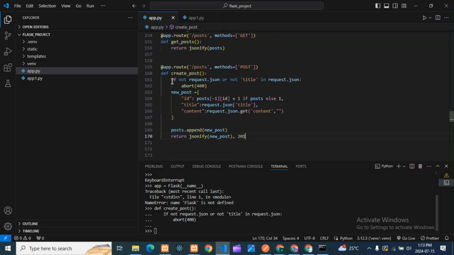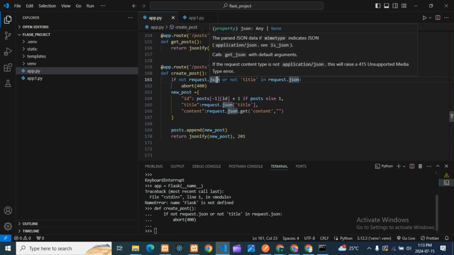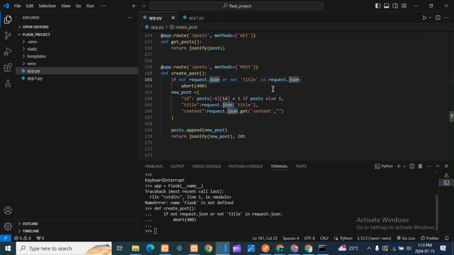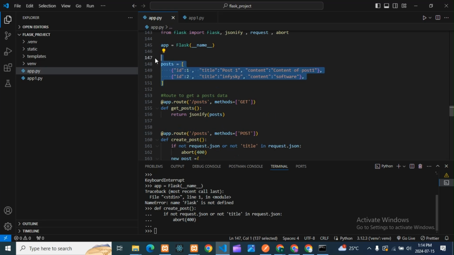See guys, here we have created a new post. So if there is no JSON data, if the data is not in JSON format, or if there is no title, that time it will give a 400 bad request error. Okay, and if everything is correct, then it will create a new post, and this we are using for auto increment, guys. It will take the last ID, and it will add +1 to that, and it will increment the ID. Okay, which is auto incremented. Then whatever new post we are creating, we are appending in this list.